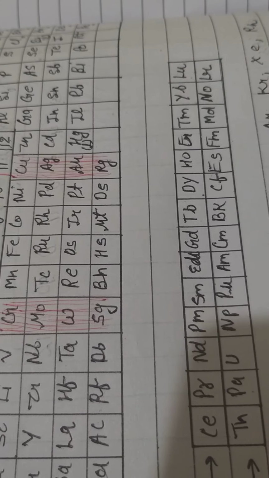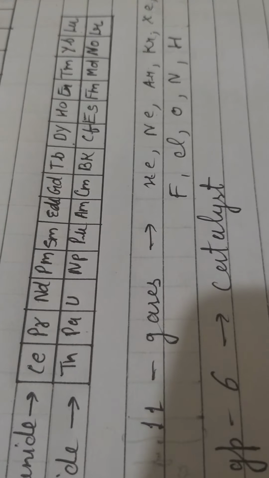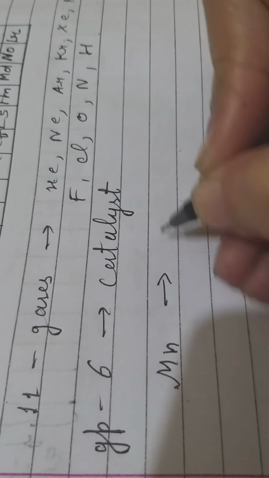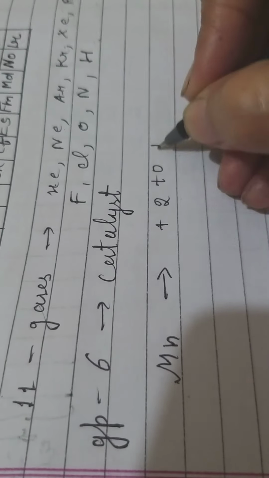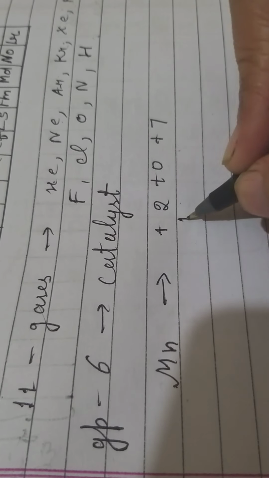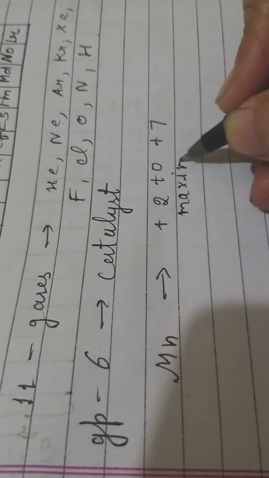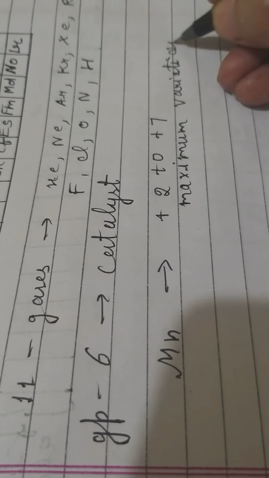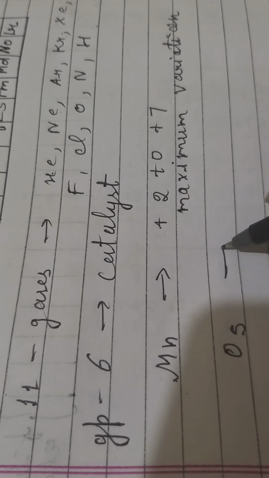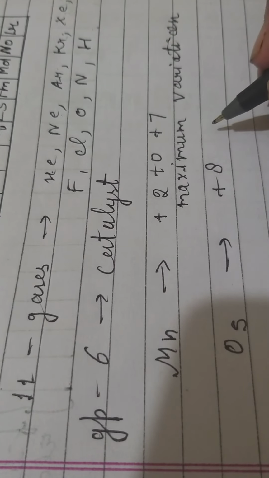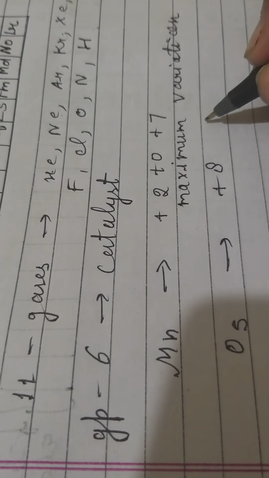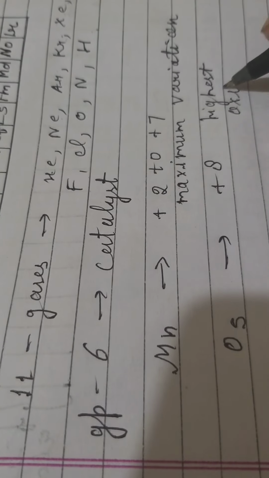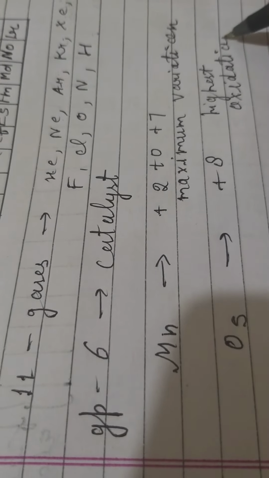Now the next point: the element Mn shows oxidation states from +2 to +7, which means it has the capability to show the maximum variation in its oxidation state. Next, the element Os, osmium, shows the +8 oxidation state. It is the only element in the periodic table which shows the highest oxidation state.